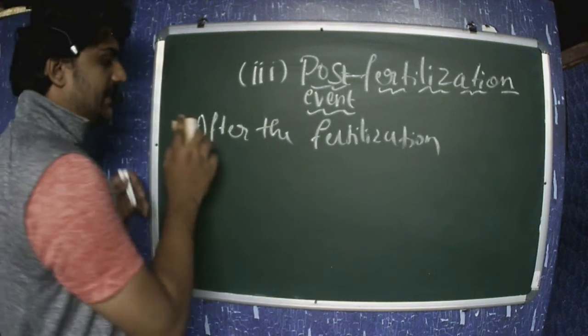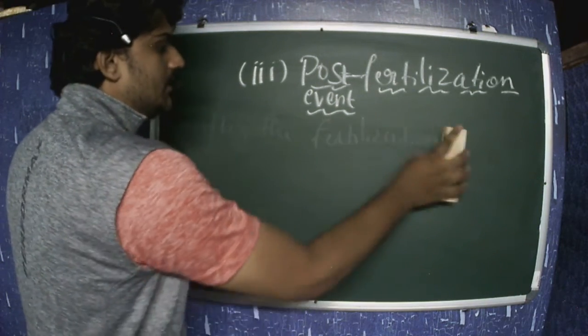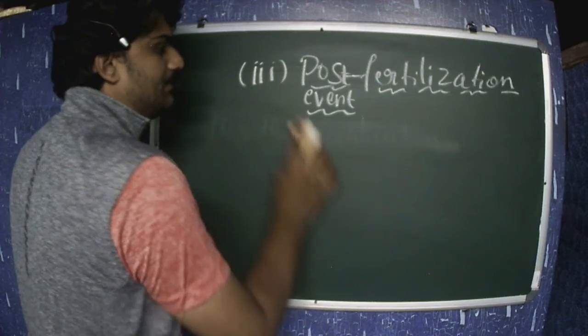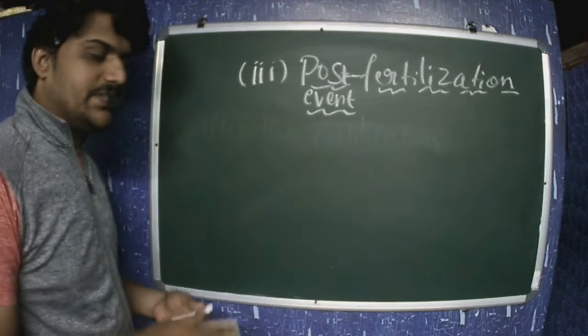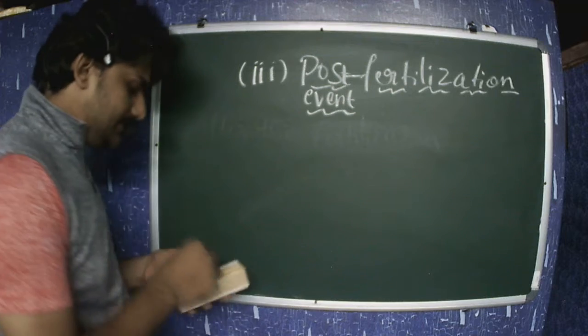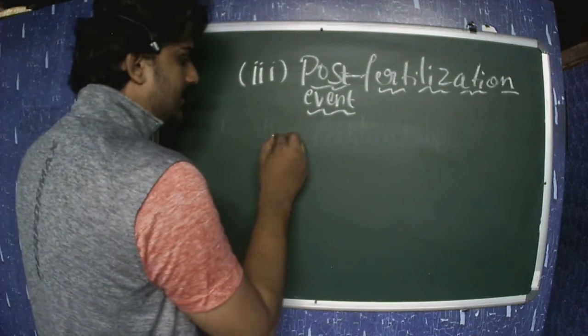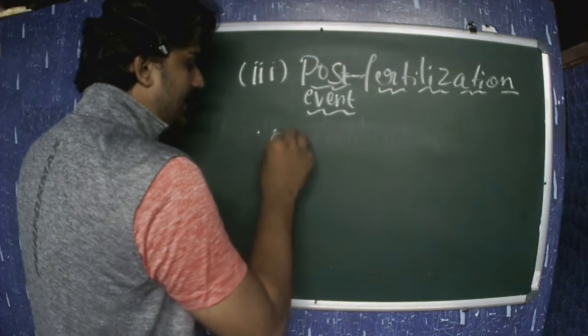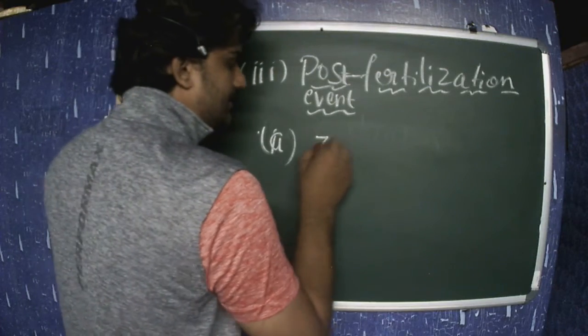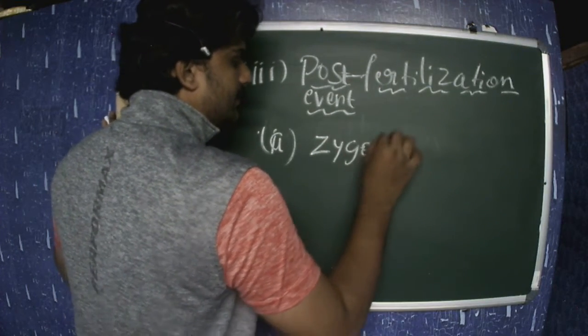So let's see that. The main thing which happens after fertilization, the first one, is that after the fusion of male and female gametes, the formation of zygote takes place.